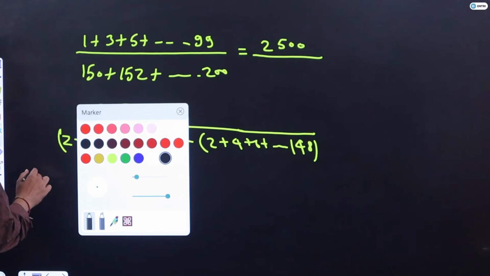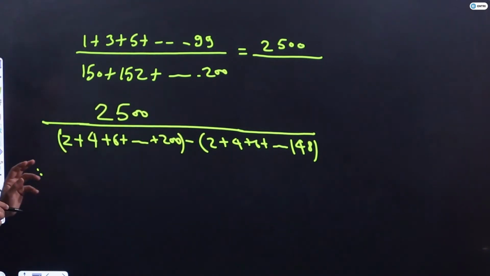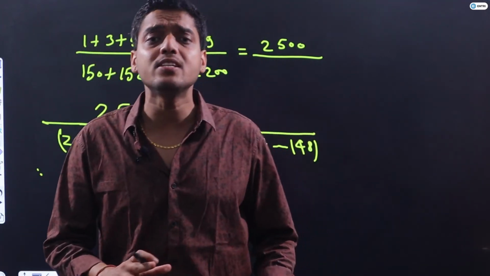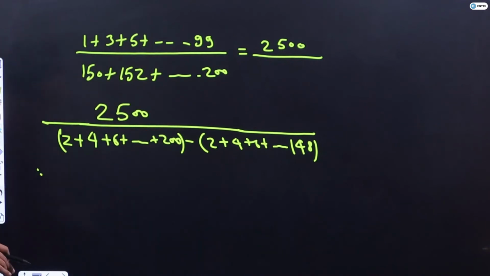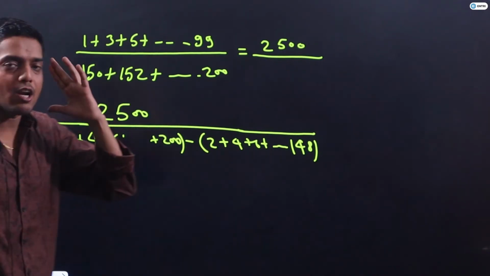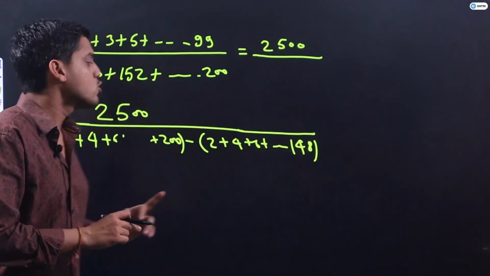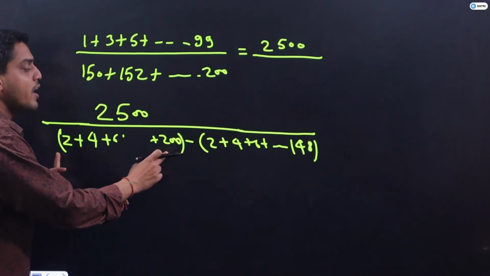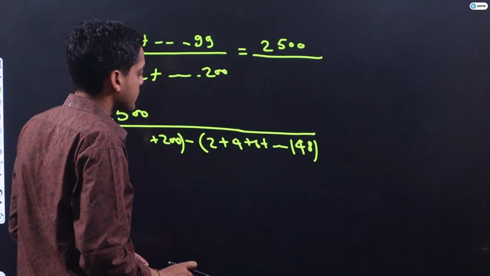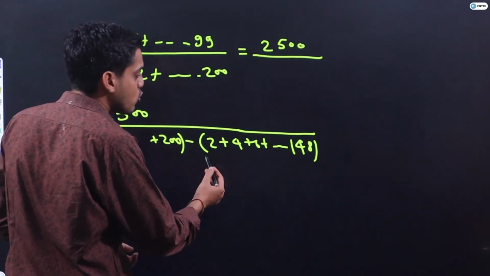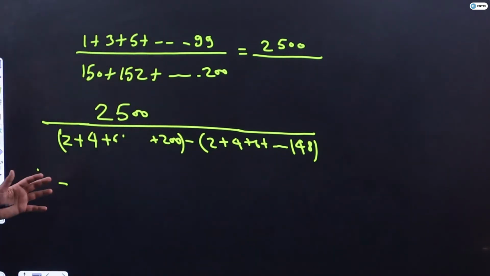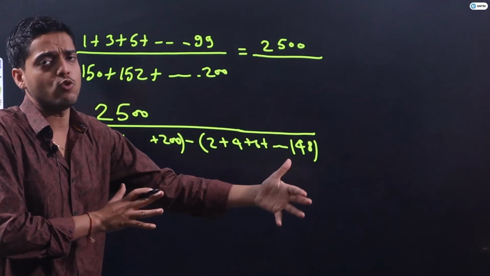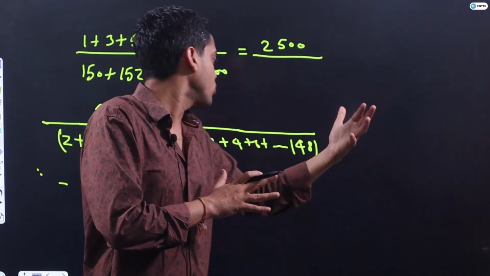Yes or no, students? From this step only we can start our solution, because we know from 1 to 100 there are 50 natural odd numbers, and 50 natural odd numbers means the sum should be 50 square. The remaining line we can maintain by common sense. I am adding the first 100 natural even numbers and subtracting the numbers from 2 to 148 only. So what remains is 150 plus 152 plus 154 and so on up to 200.